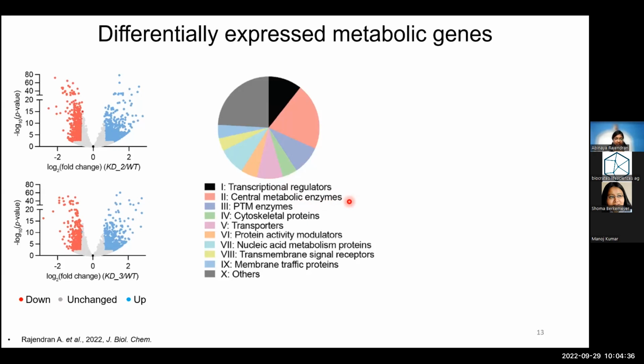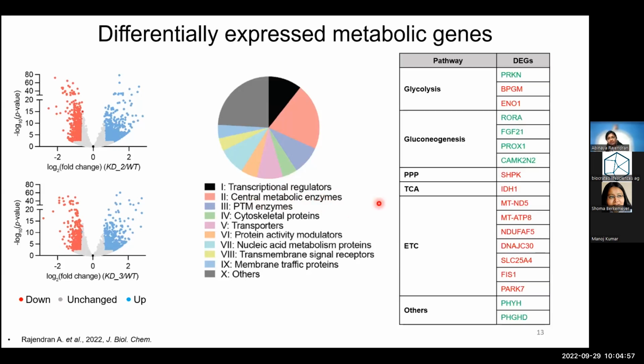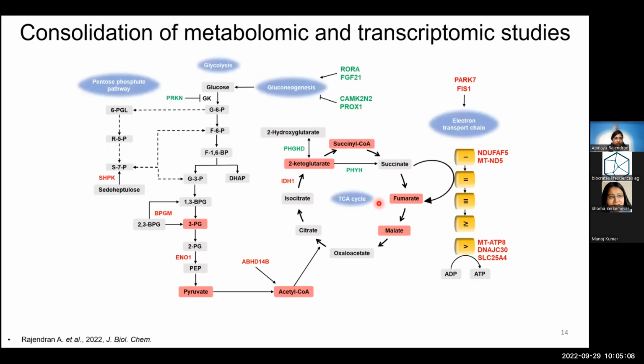Now, this is quite interesting because this was the question to start with, whether the enzyme is able to regulate transcription and therefore metabolic enzymes or metabolism. So it was interesting to see this finding. And I did go through the central metabolic genes that were differentially expressed and figured out that there were quite a lot of genes that were part of glucose metabolism. To better understand these genes, I've put them onto the pathways that they participate in. This is a consolidation of both the metabolic and the transcriptomic studies.